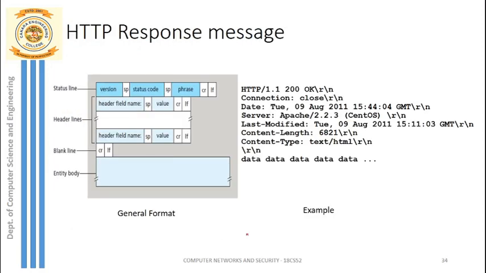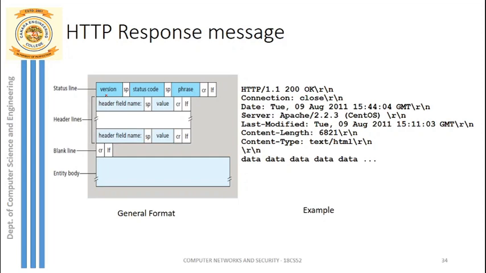So this is all about the HTTP request. For the request, the server will be responding with the HTTP response. So it also has a format. This is the general format of an HTTP response, and this is one example. We'll see what the different fields in this response message are. The first line is called the status line, and the next set of lines we call header lines, followed by a blank line and next the entity body.